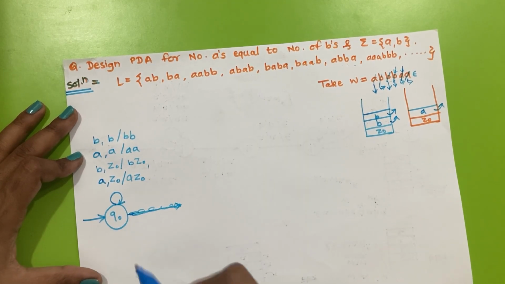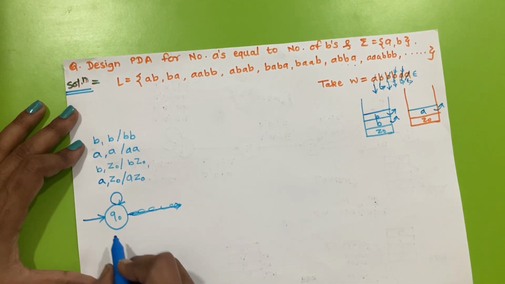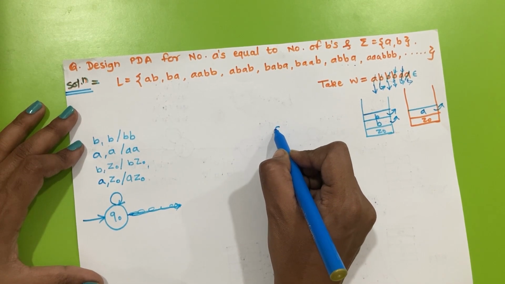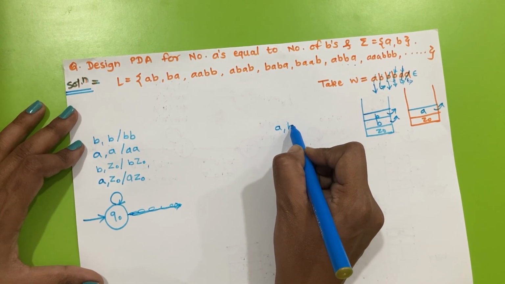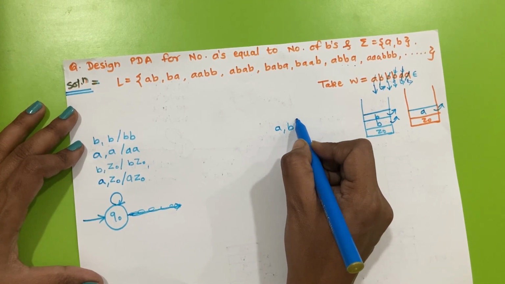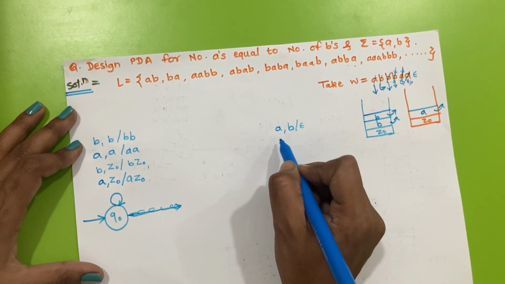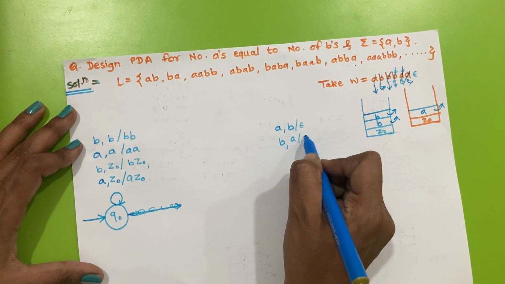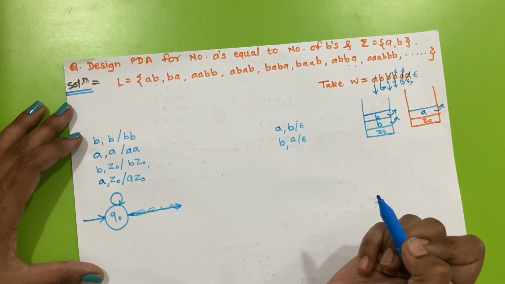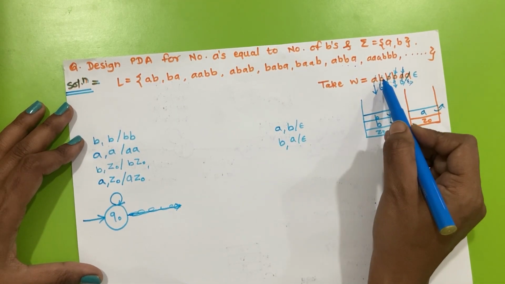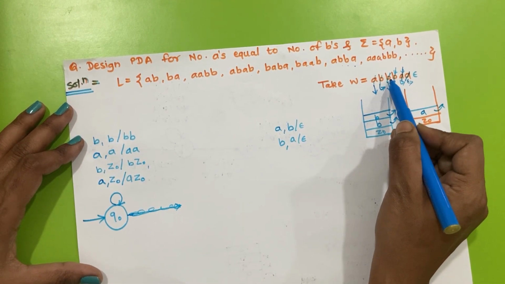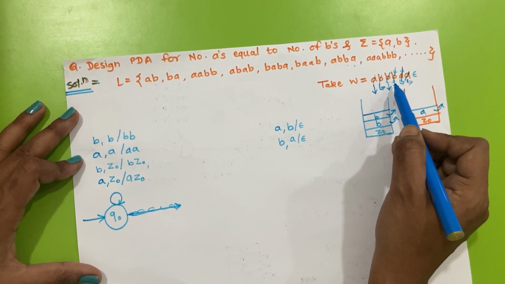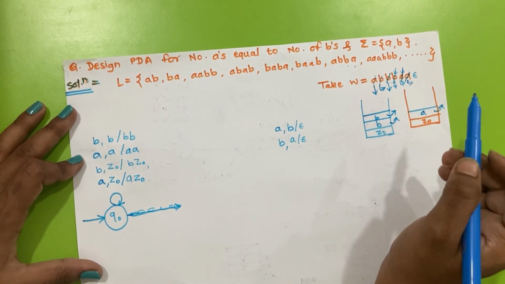Now for popping operations, we can have the situation where we read input symbol A and top of stack is B, then we perform a pop operation. Or if we are reading input symbol B and top of stack is A, then we perform a pop operation. But after this pop operation, there may be a situation where a push operation occurs.